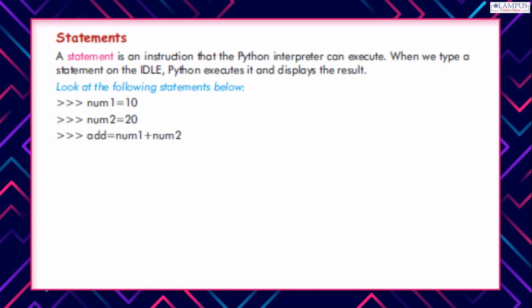Statements. A statement is an instruction that the Python interpreter can execute. When we type a statement on the IDLE, Python executes it and displays the result. Look at the following statements below. >>> num1 = 10. >>> num2 = 20. >>> add = num1 + num2.